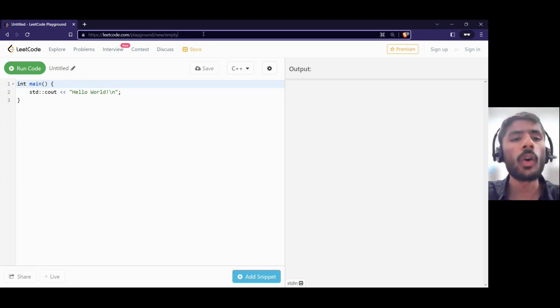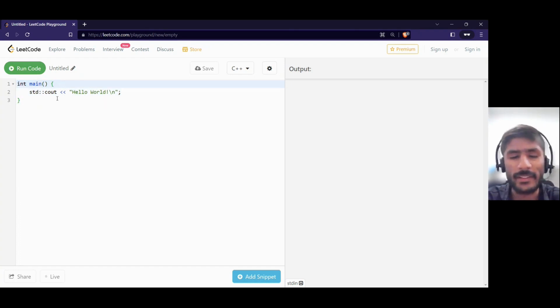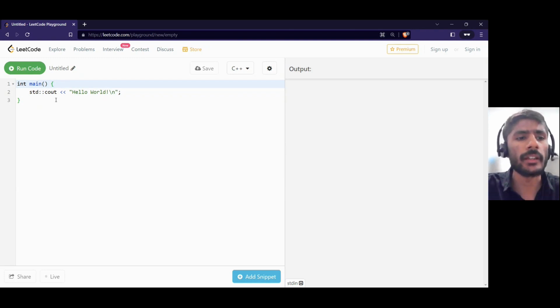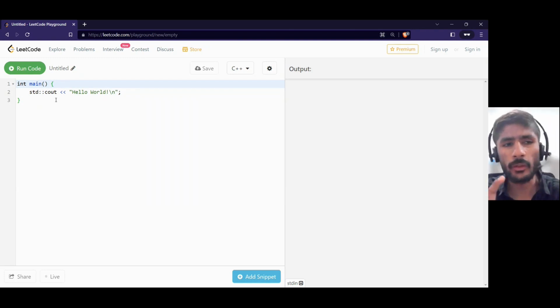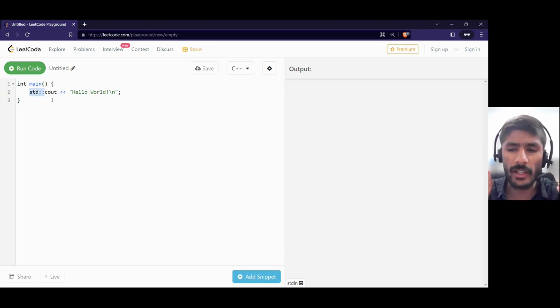Now here, this code like int main, these brackets, small brackets, curly brackets, parentheses, you may say. All this may feel a bit scary. You feel like, what is this? I don't know. What is std? What is this colon doing here? Let me tell you, each and every single word you will understand. Just hear me properly. Focus, meditate on this, and we're going to do it.